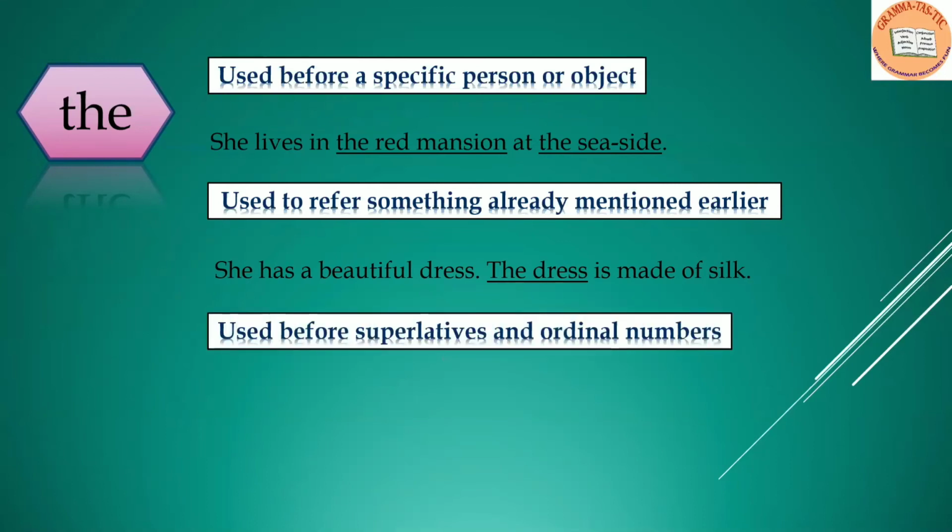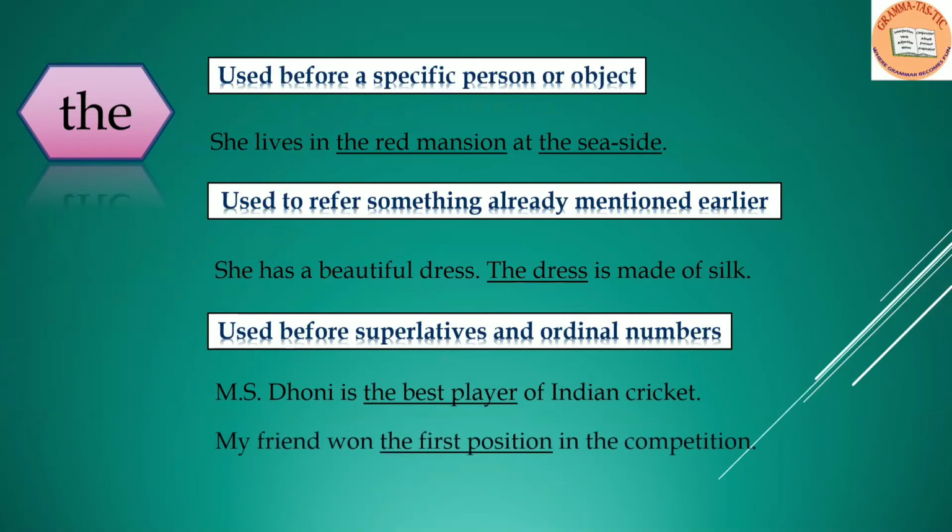Used before superlatives and ordinal numbers. We all know what are superlatives and ordinal numbers. Superlatives are the comparison of adjectives, and ordinal numbers are numbers like first, second, third, fourth, etc. MS Dhoni is the best player of Indian cricket. So here, best is a superlative, and therefore we have used the article the. My friend won the first position in the competition. First is an ordinal number, so we have used the.